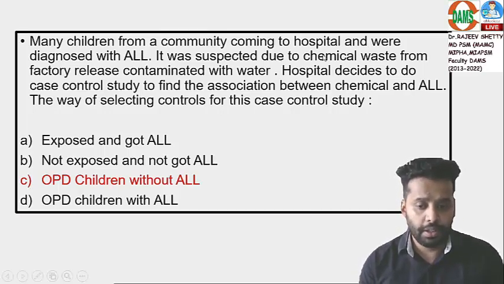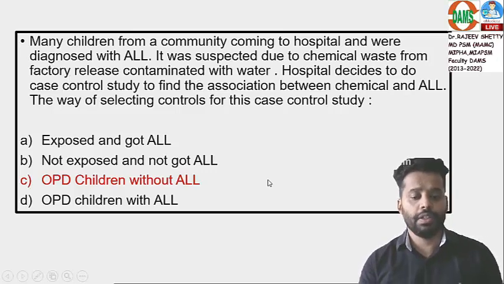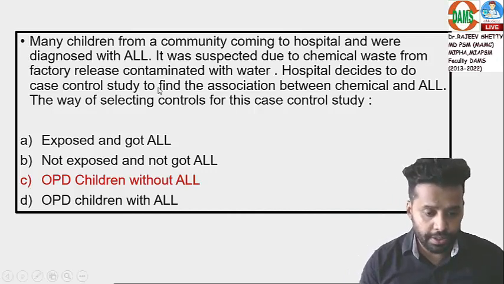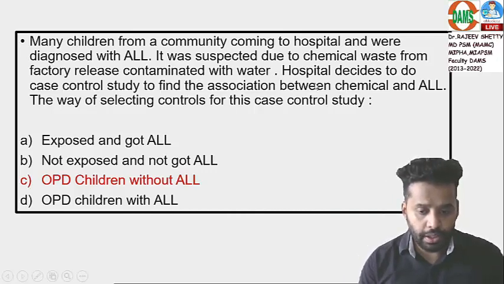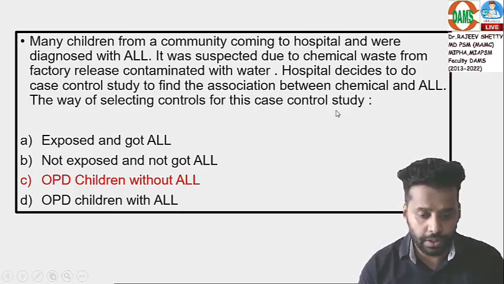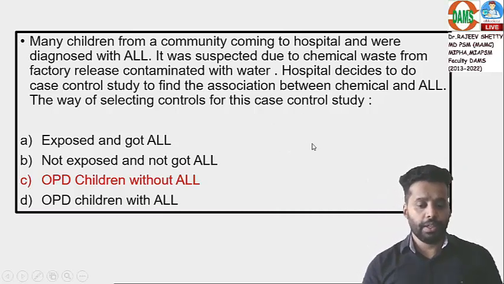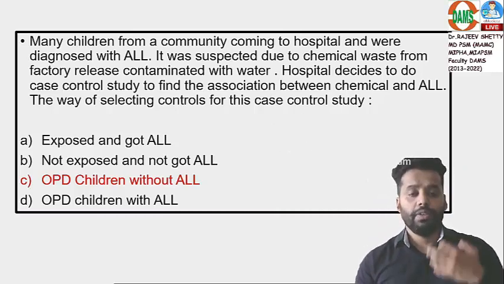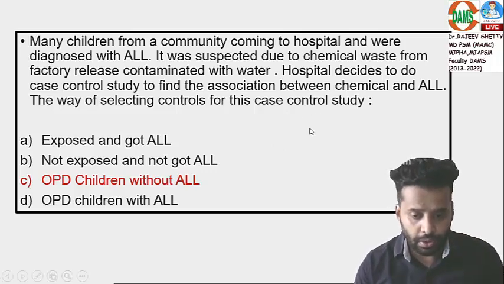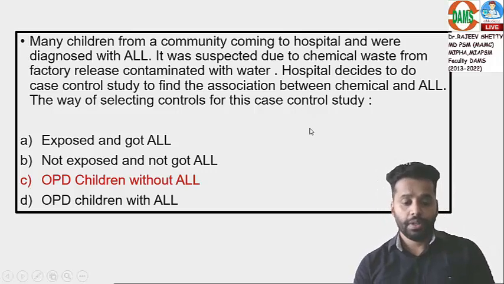It was suspected that chemical waste released from a factory is contaminating the drinking water. So the hospital wants to do a case control study to find the association between the chemical and leukemia. What is the way to select controls for this case control study? Always keep in mind, in a case control study, when we select cases, they are with disease. When you select controls, they are without disease.